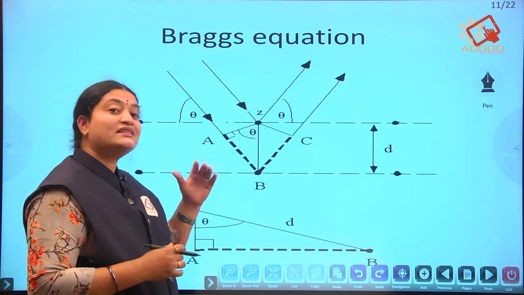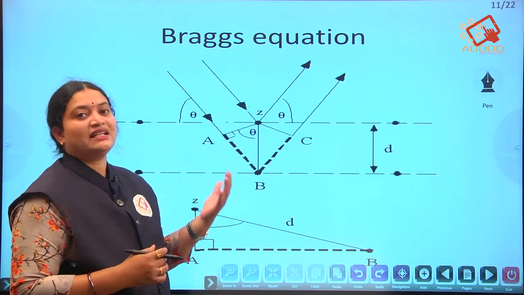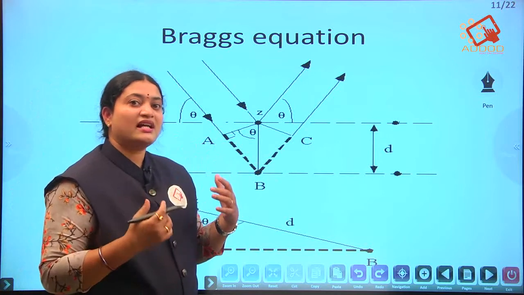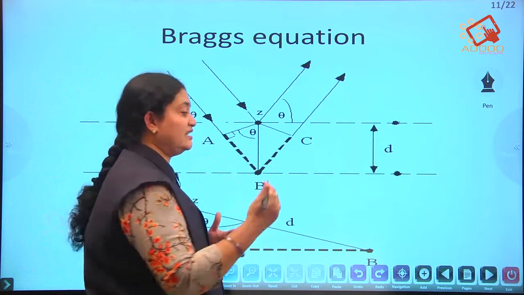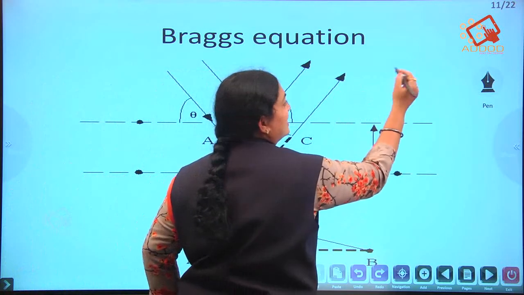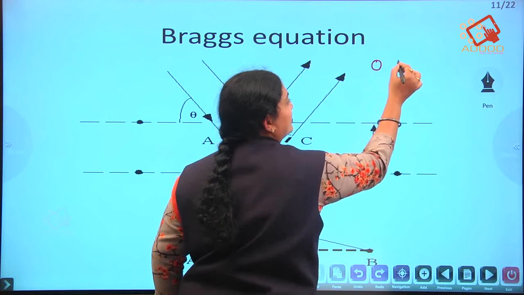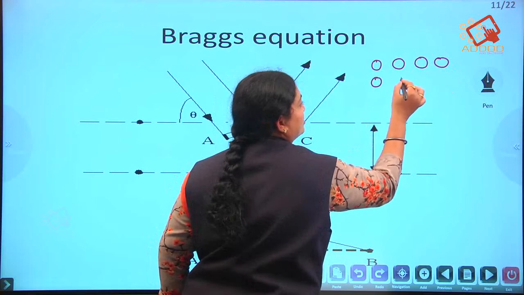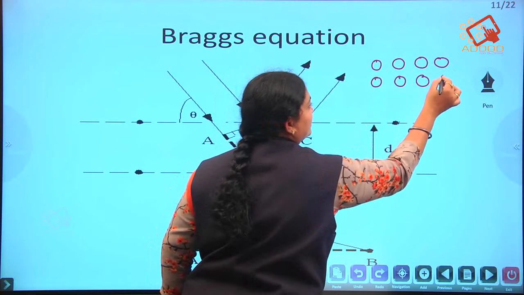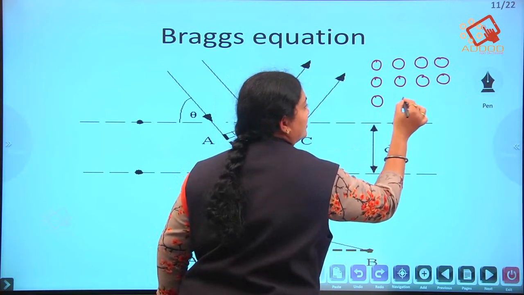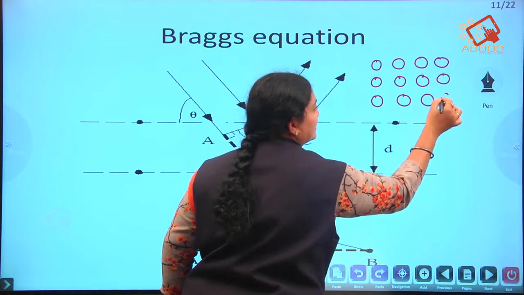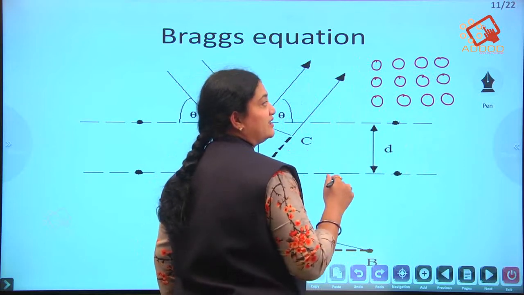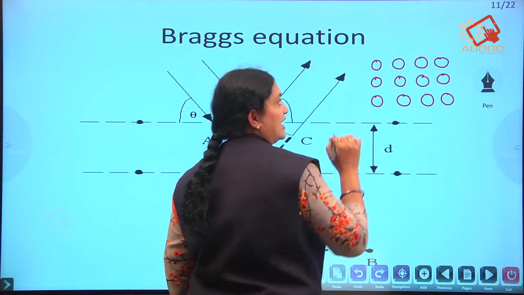On this concept, the equation has been given. As we have already studied, in a solid the particles are arranged in a disciplined and regular manner. You can see here these atoms arranged in a regular manner.